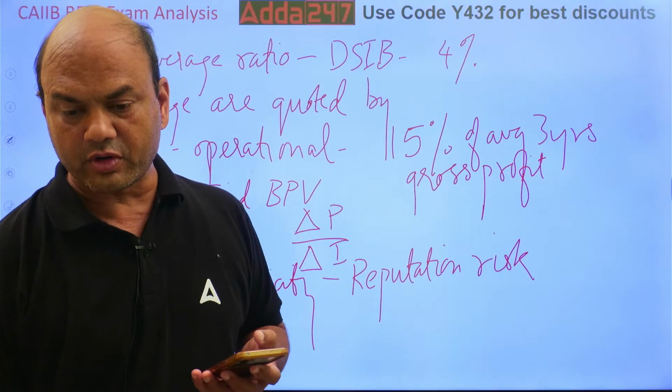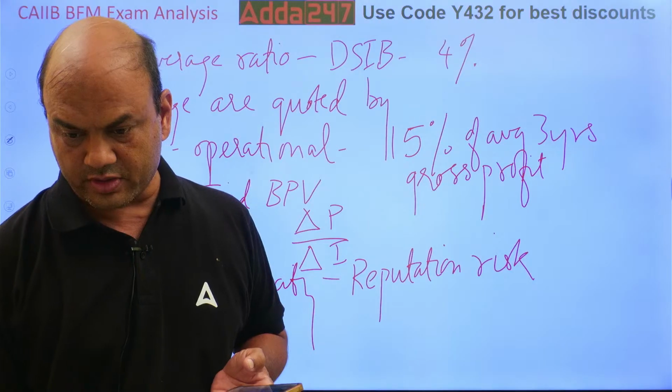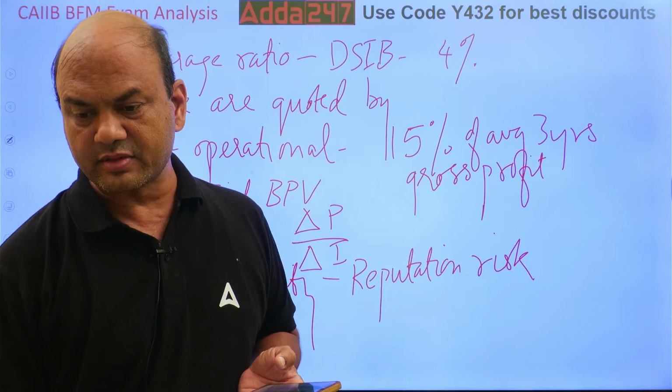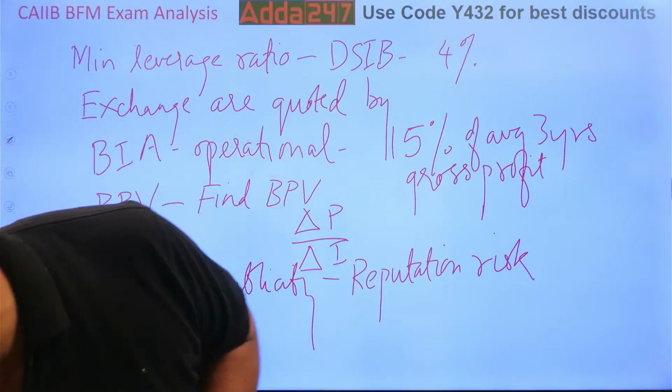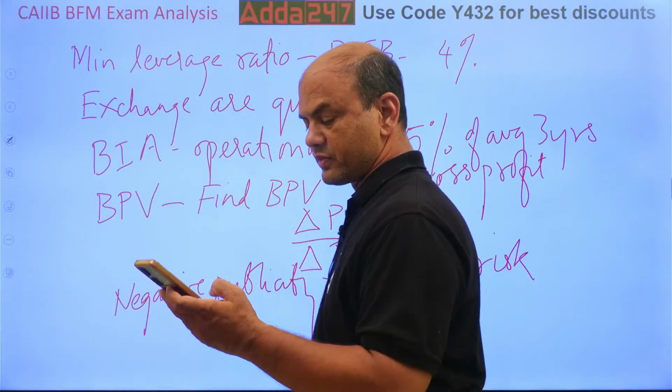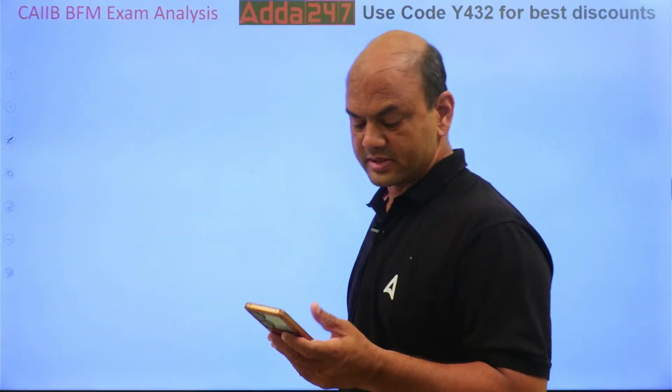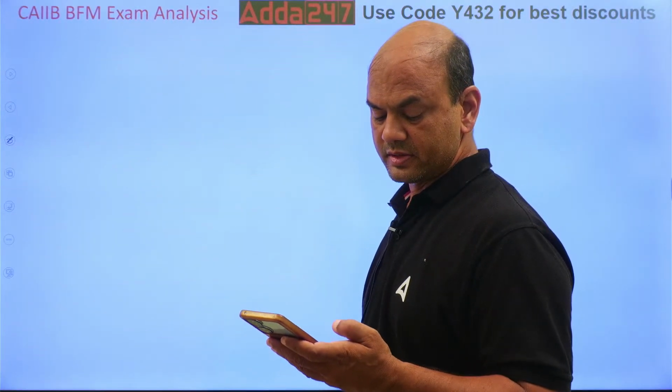In the meantime, I've got one question. One question was on basis risk. Change in risk of different magnitudes was asked.